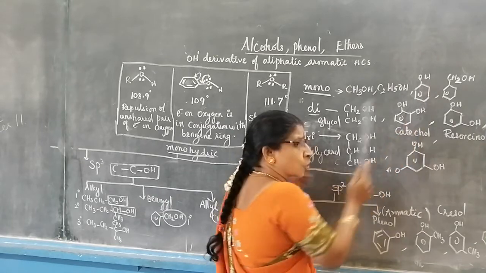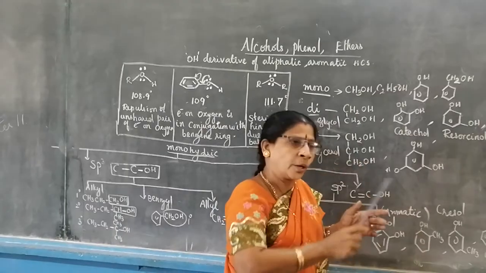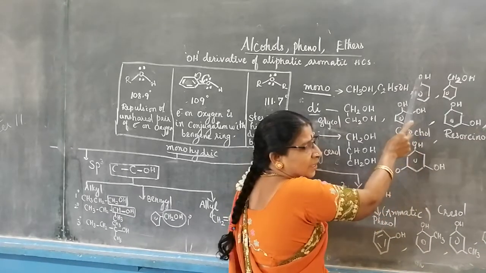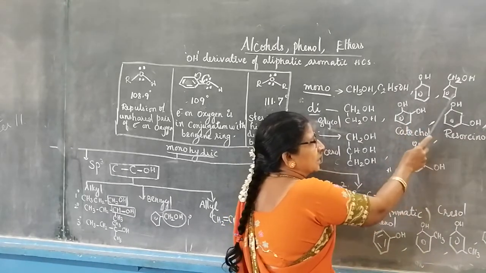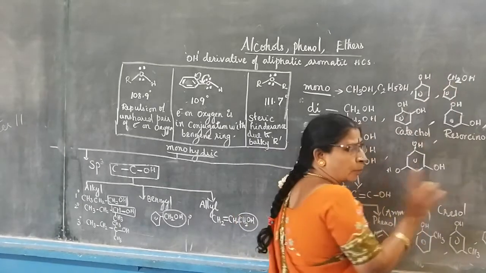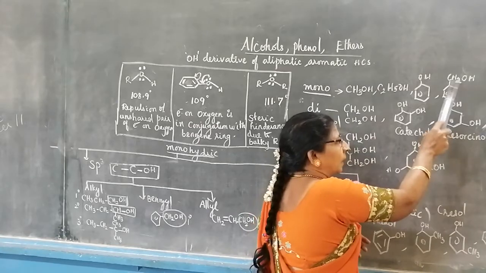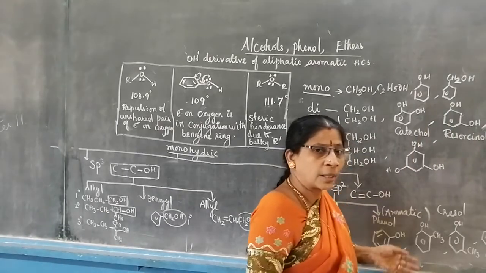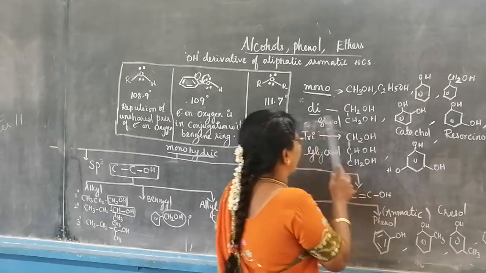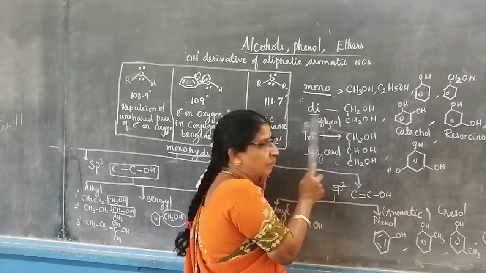Should this OH be there on the top only? No, it can be written at any place. In the 4 carbon atoms, any place you can write. This is called phenol. This is not phenol because the OH is not directly attached to benzene ring. Through carbon it is attached. So it is called benzyl alcohol.